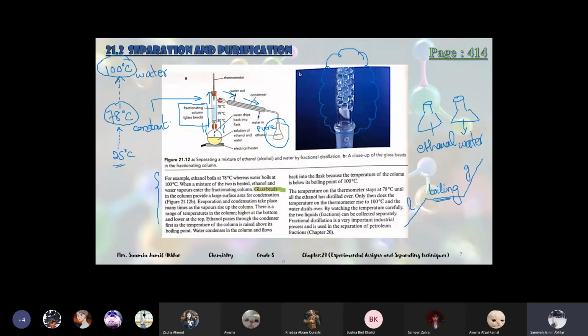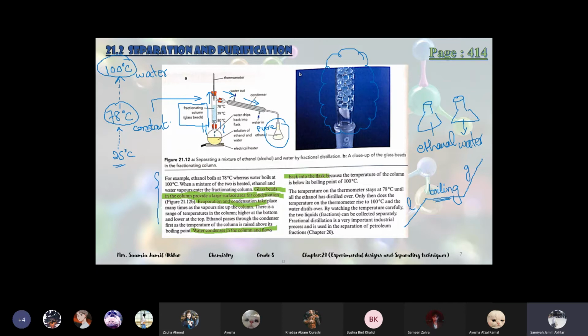Glass beads in the column provide a large surface area for condensation. Firstly, it provides a large surface area because if there is a large surface area, then the reaction will be fast. The process will be fast. Evaporation and condensation takes place at times as the vapor rises. Water condenses in the column and flows back into the flask.